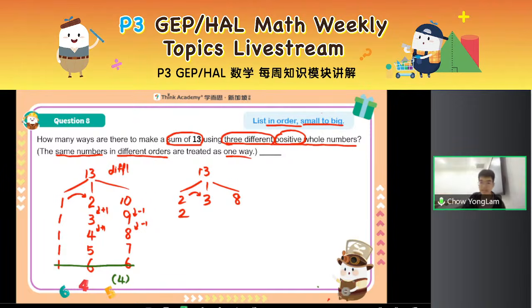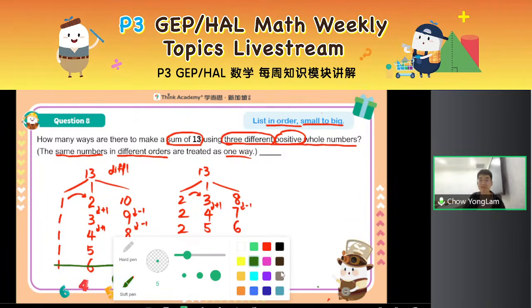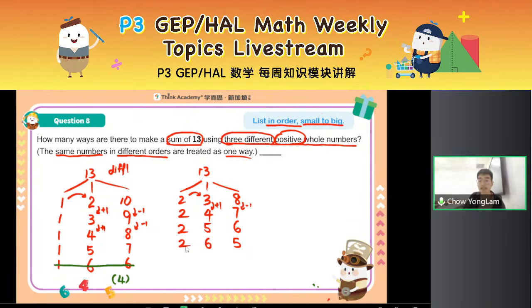2, again, make this number bigger, make this number smaller. 2, 4, 7. 2, 5, 6. I have already listed some more ways, right? And 2, 6, 5. Is it correct? No, right? Because the numbers are not in ascending order. Go up and go down. Second, 2, 6, 5 is just a repeat of 2, 5, 6. So I can remove it. And there's no point continuing, because the next one, 2, 7, 4, is still a repeat.